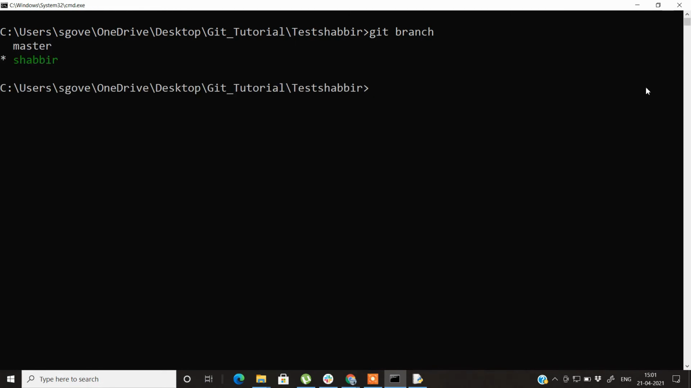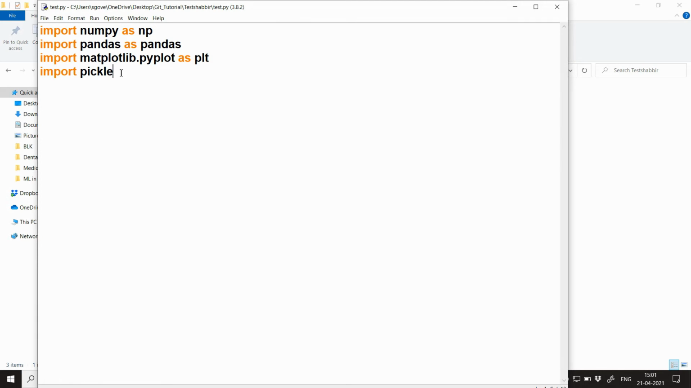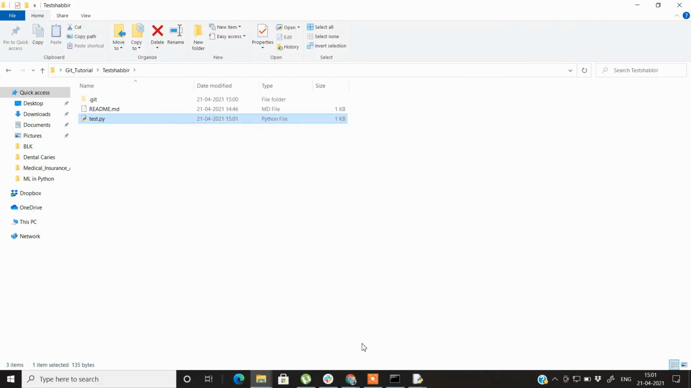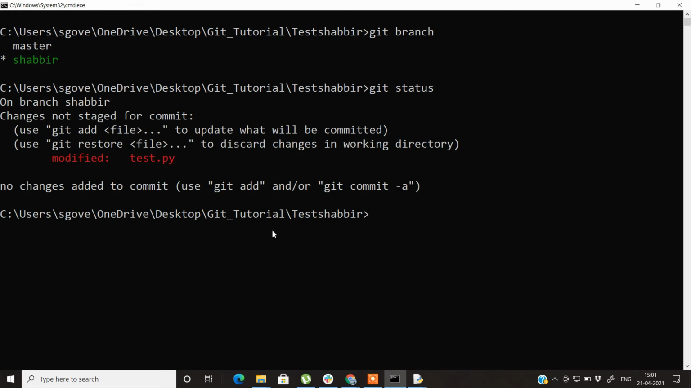Now let's go and modify this test.py again. Here we have this test.py, we write something, import, and let's go to the command prompt. Let's check the git status again. It shows that test.py has been modified. So let's add it to the staging area, git add test.py. So it has been added.